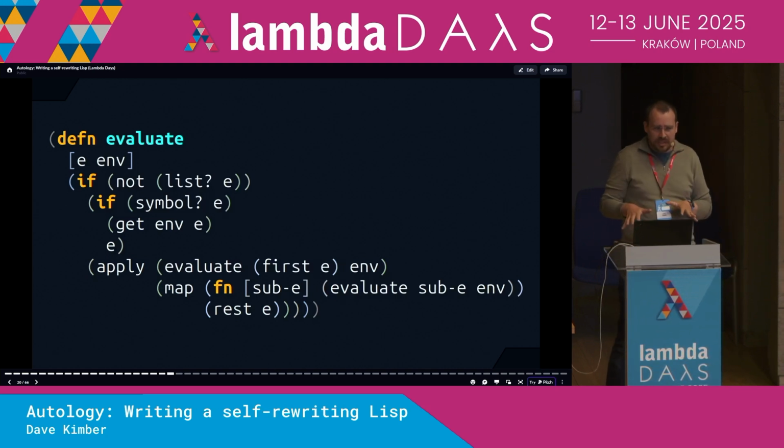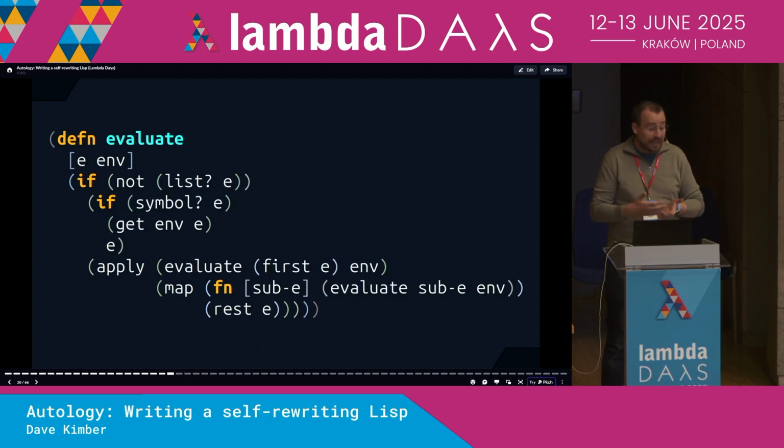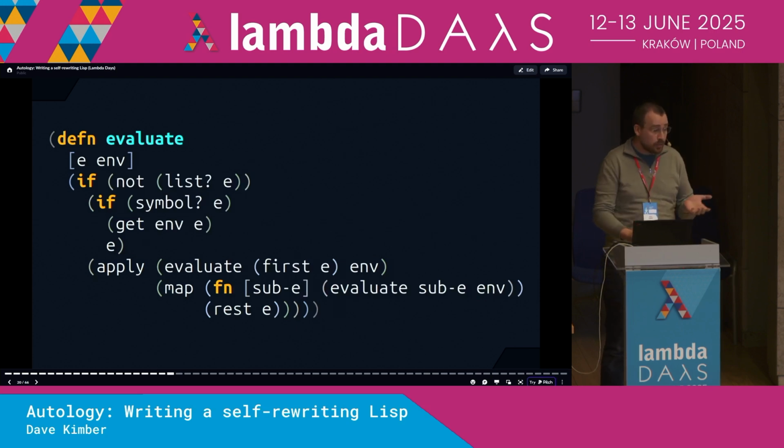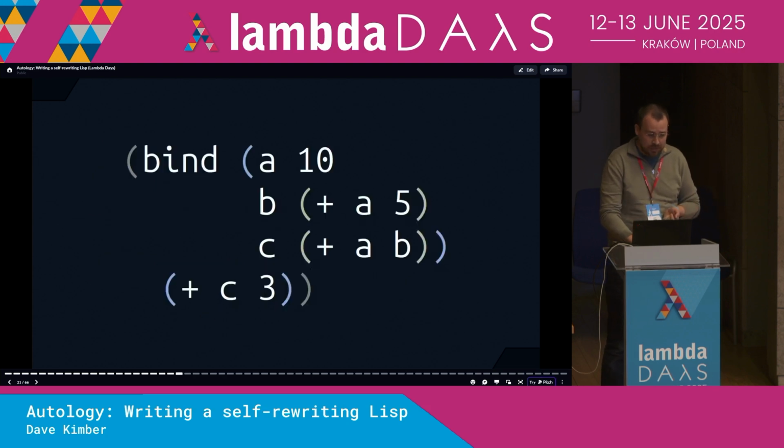This is about as simple as Lisps get. We have the ability to evaluate basic expressions, but not much else. My language, Autology, is slightly more complex. It has a couple of edge cases to the normal evaluation rules, and in Lisp we call these special forms. First of all, it has the ability to define variables with bind. We supply a list of symbol-to-value binding pairs, and then a body expression. And these bindings are lexically scoped, so they're only available within the scope of this binding expression.